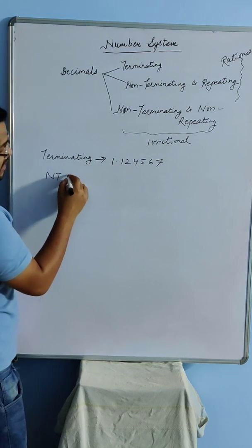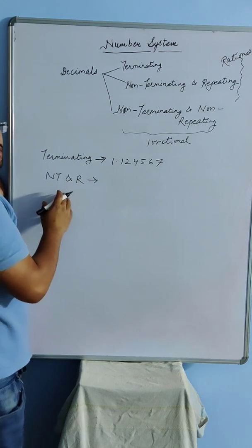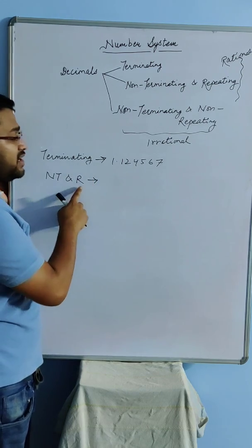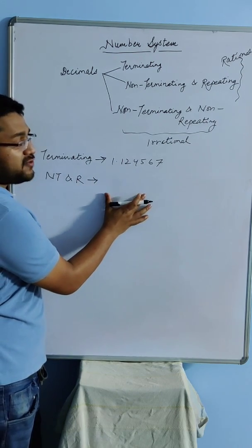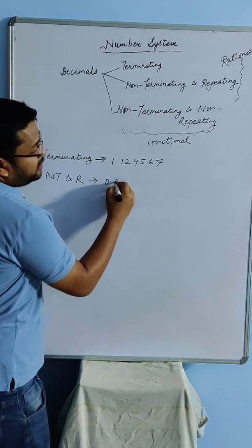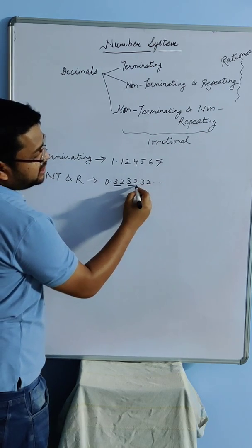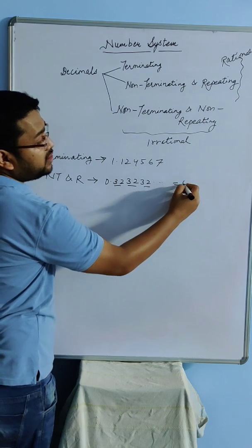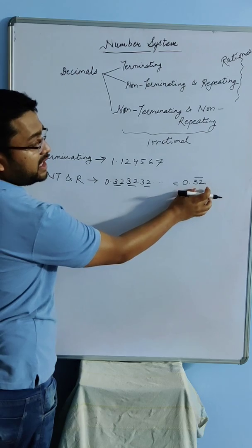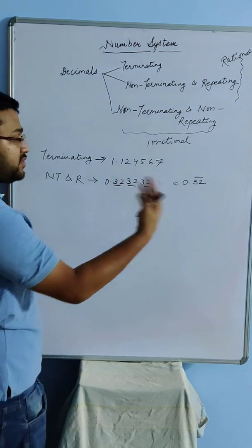Now, non-terminating and repeating decimals are those which are never ending. They never terminate, but they are repeating. That is, there is a certain set of numbers which keep on repeating. Like, let's say, 0.323232 and so on. Every time you can clearly see that 32 is repeating itself. The repeating block is written with a bar. So this bar means this entire block of digits is continuously repeating itself one after the other.